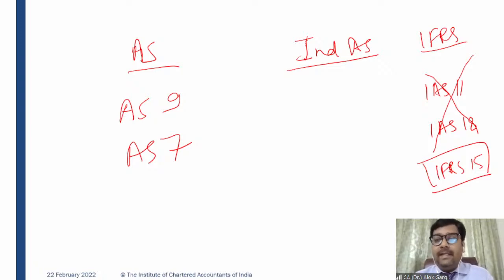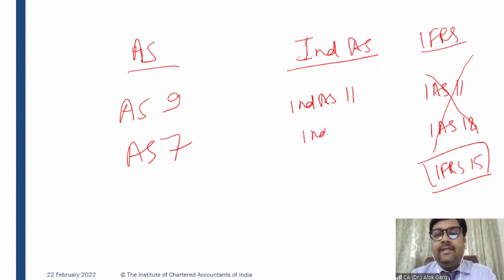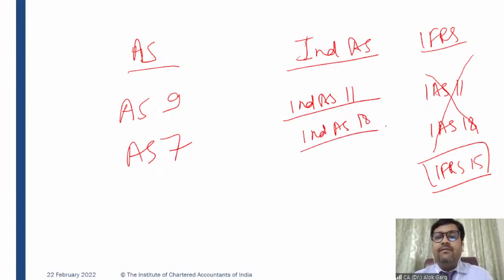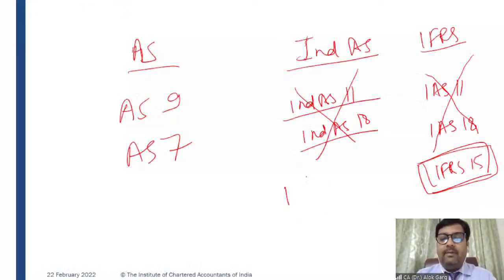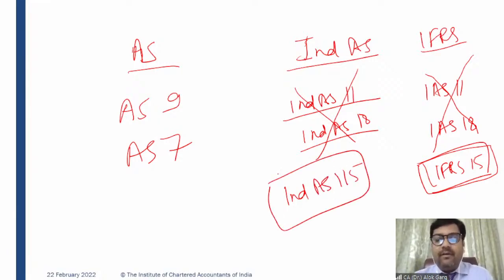And in India, earlier there were two standards, Ind AS 11 and Ind AS 18. These standards were notified on 16 February 2015. With the introduction of IFRS 15, these two standards were deleted and Ind AS 115 was issued and made applicable. So we have to learn Ind AS 115, which is applicable as on date, from an examination perspective as well as a real life application perspective.